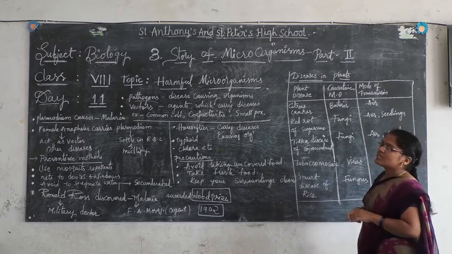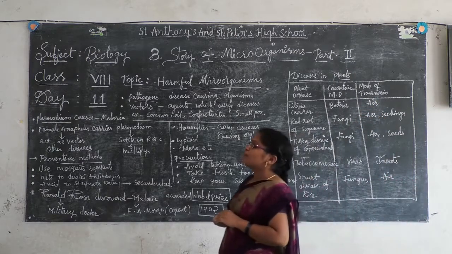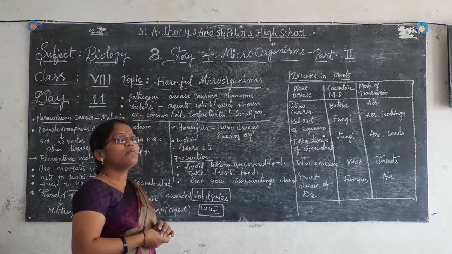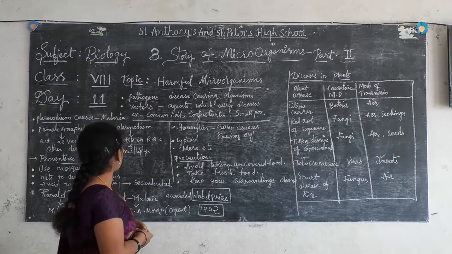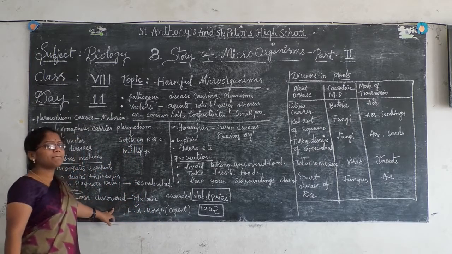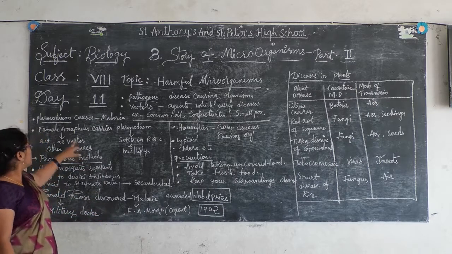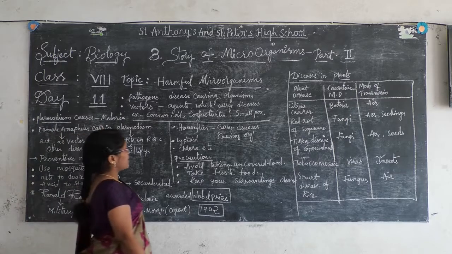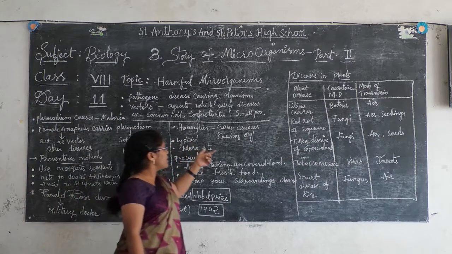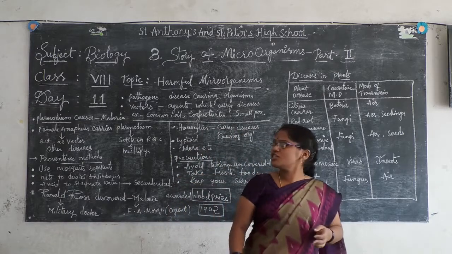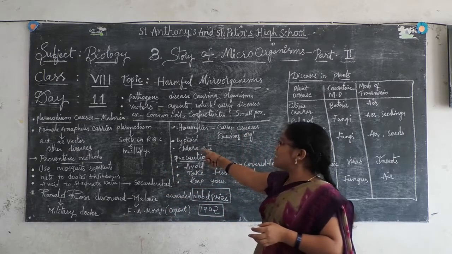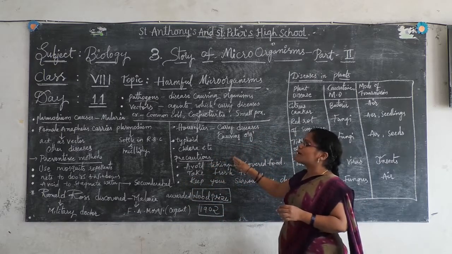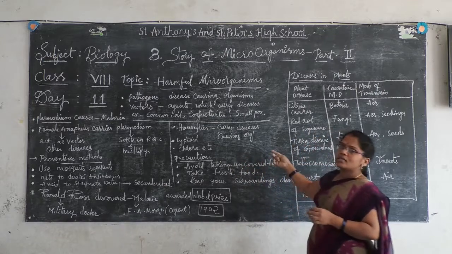This is a table regarding the diseases caused in plants. So this is about today's session, children. I am going to give you some home assignment. Please note down the questions. Who discovered malaria? And what is the parasite responsible for malaria? Right? And please write the precautions and preventive methods to eradicate malaria and to keep the housefly from entering.